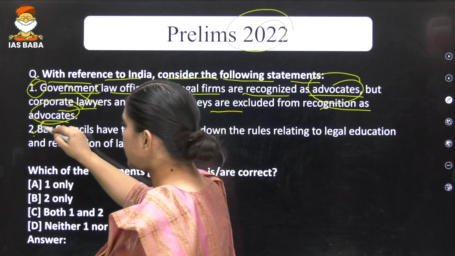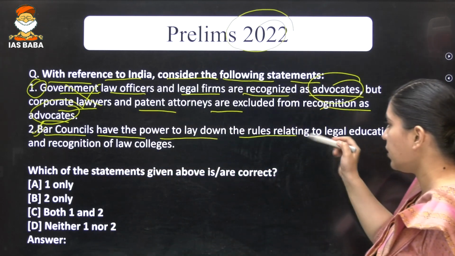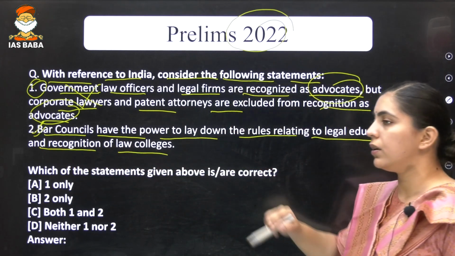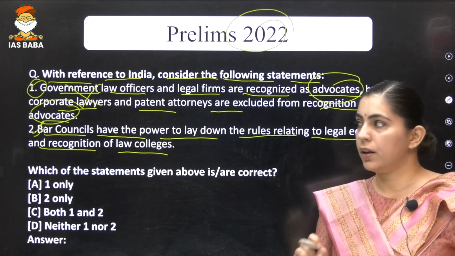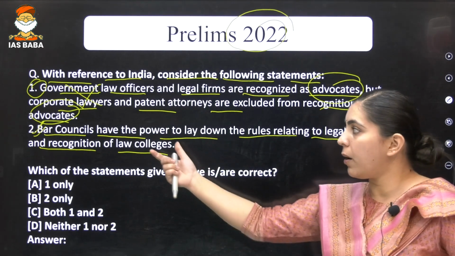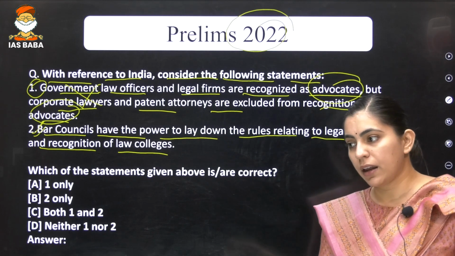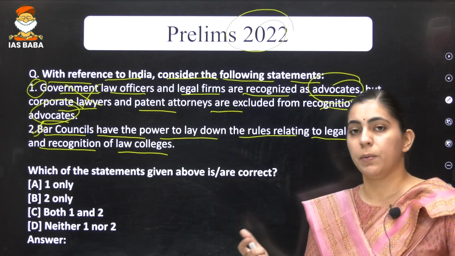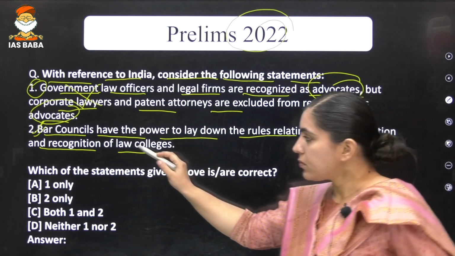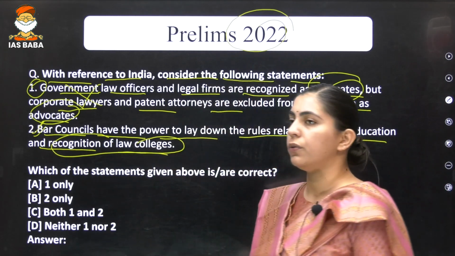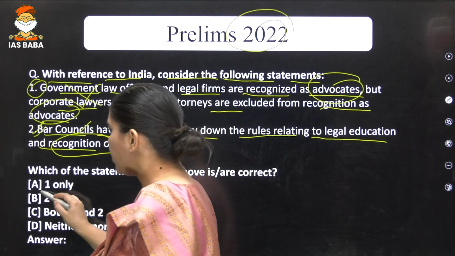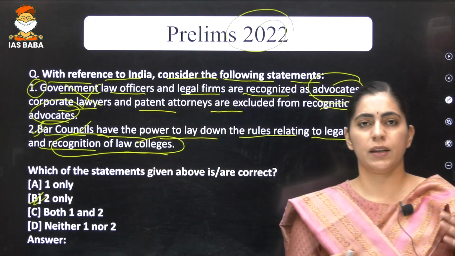Now, second statement is saying that Bar Council have the power to lay down the rules relating to legal education and recognition of law colleges. Now, this particular statement is correct because in India, it is the power of the Bar Council to decide upon the syllabus, to decide upon the examination method, and also the recognition of law colleges. It is the power of Bar Council. So, the option number 2 or B statement is correct.